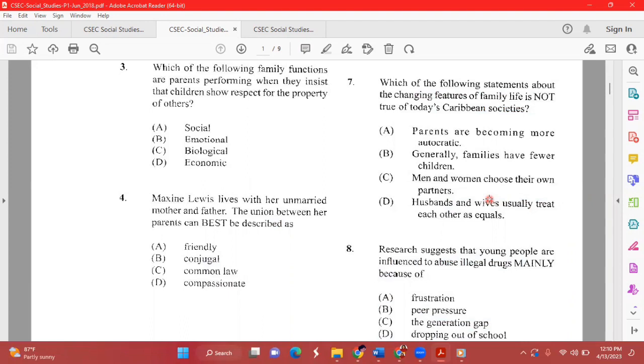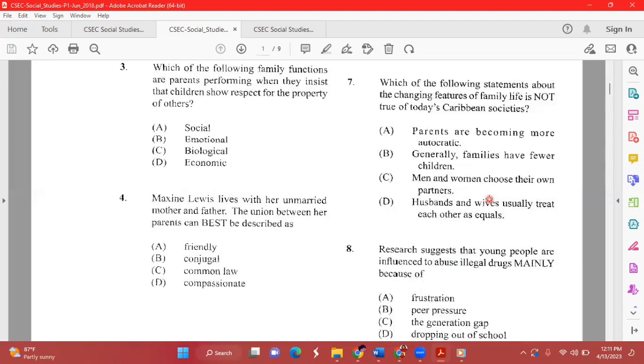And we know that there are many different parenting styles. Autocratic simply means the parent is more strict upon the child. There is no type of leniency. However, that is therefore not true in Caribbean society. B, C, and D, these are actually true in today's society. But the question is saying which of the following is not true?